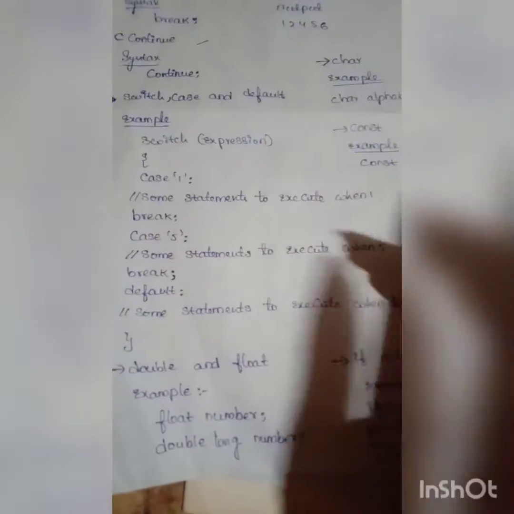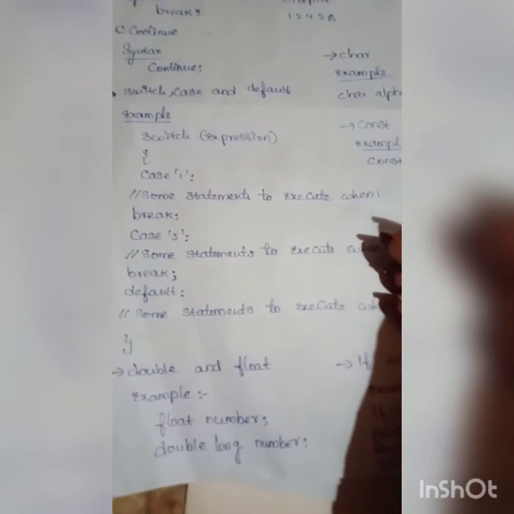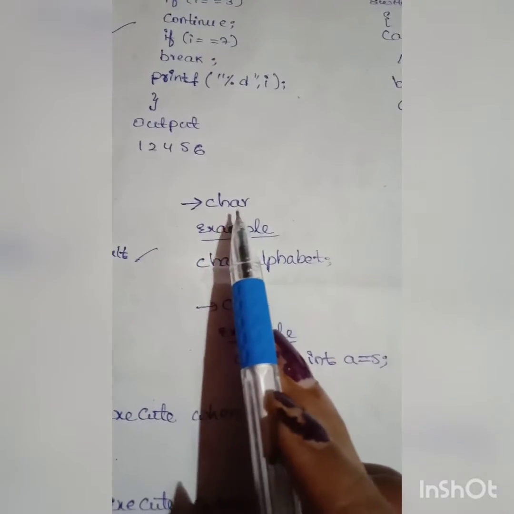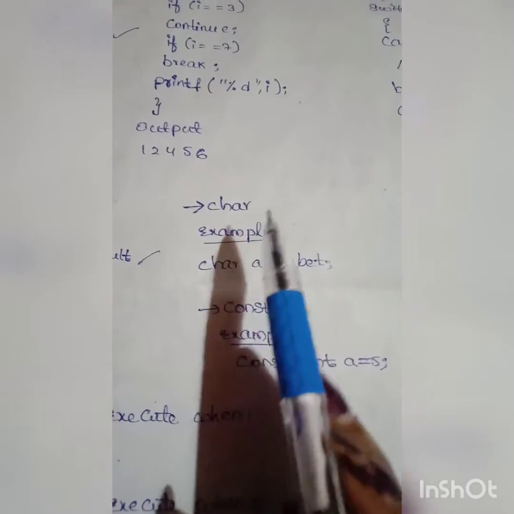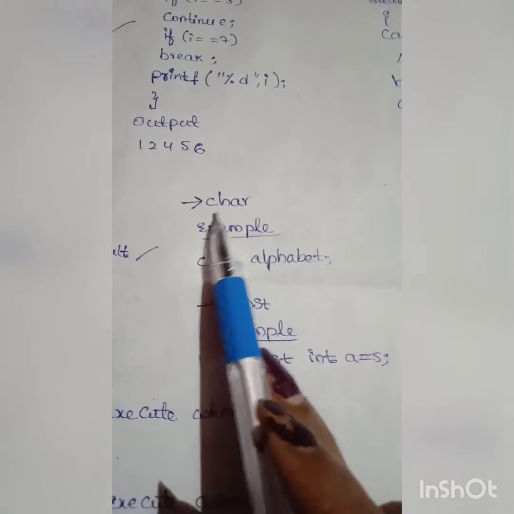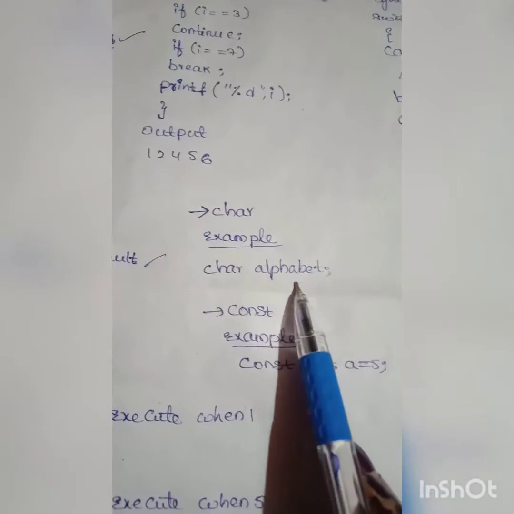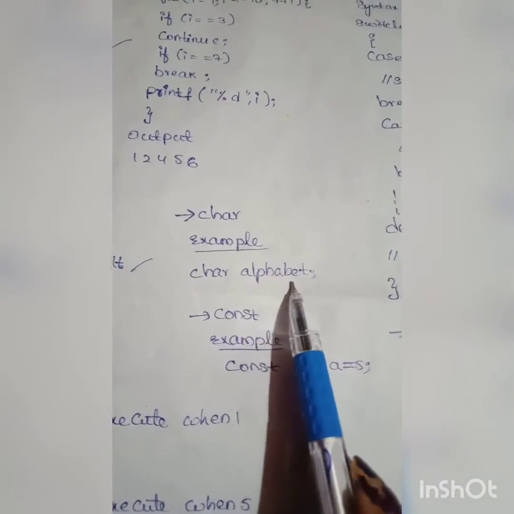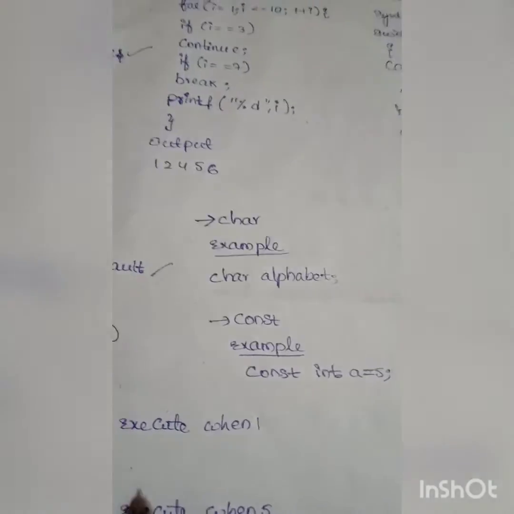In this switch case default statement, we can use if conditions also. Next, char. The keyword char declares a character variable. This is the example for char: char alphabet. So here alphabet is a character type variable.